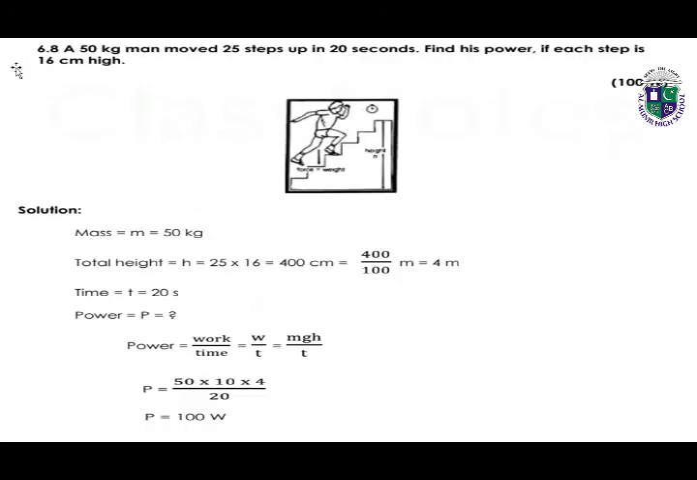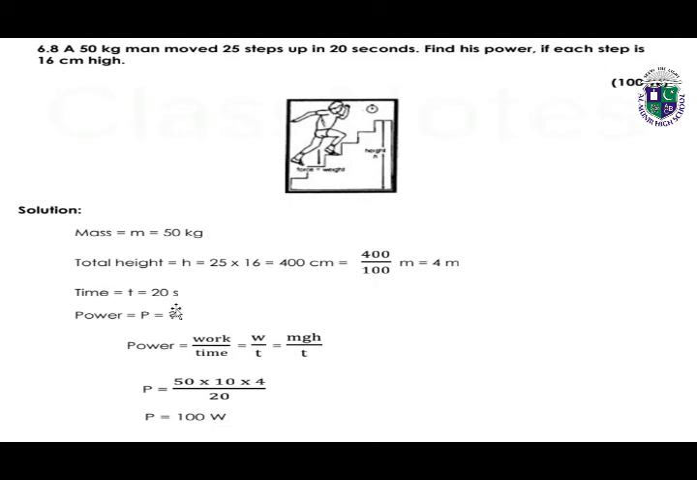Next students, we have MCQ number 6.8. A 50 kilogram man moved 25 steps up in 20 seconds. Find its power if each step is 16 centimeter high. So mass is given, total height is given. Total height is 25 into 16, 400 centimeter. We can easily convert it into meters by dividing it.